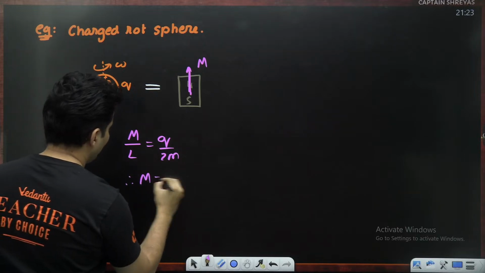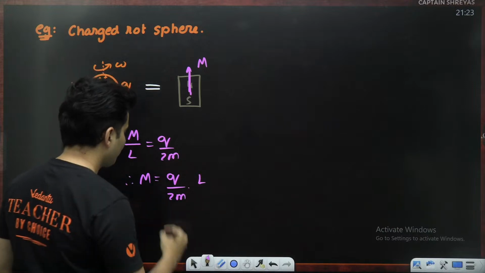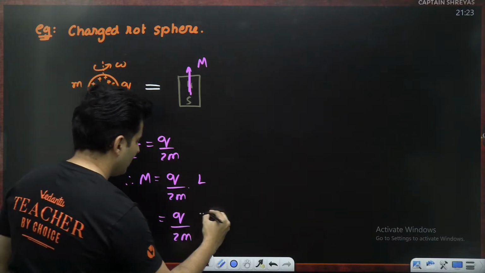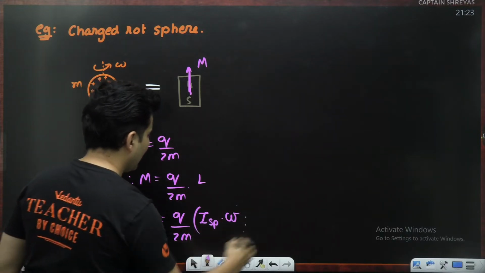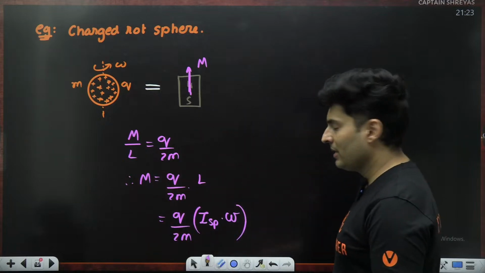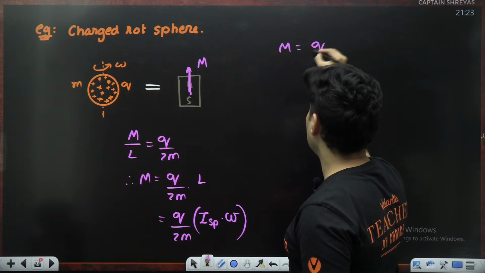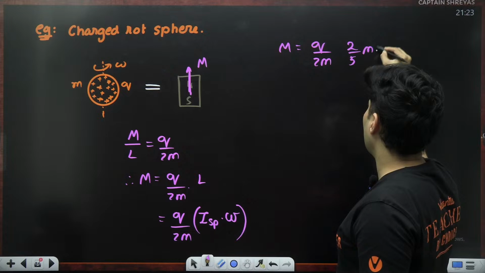Therefore, magnetic moment is charge divided by 2 times mass into the angular momentum. Now, what's the angular momentum of a sphere? It's the moment of inertia of a sphere multiplied by omega, I omega. So it will become q divided by 2m. For a sphere, it is 2 by 5 m r square.